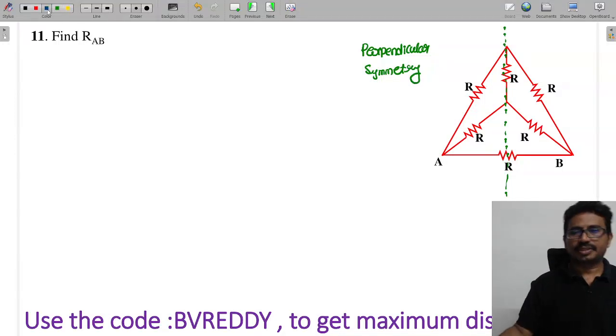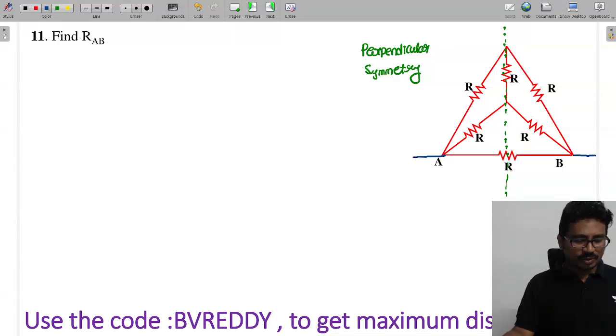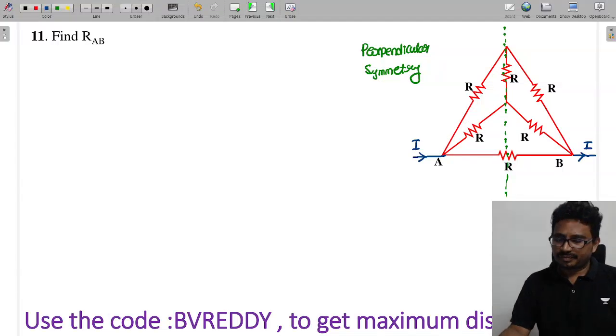This has a perpendicular symmetry. In case of perpendicular symmetry, what is the condition? The current passing through the overlapping branches must be the same. So if I call this current I, this current must also be I only. The same current has to flow.